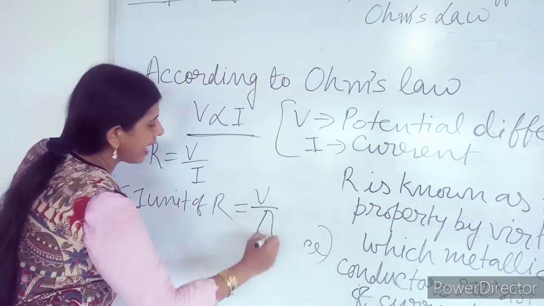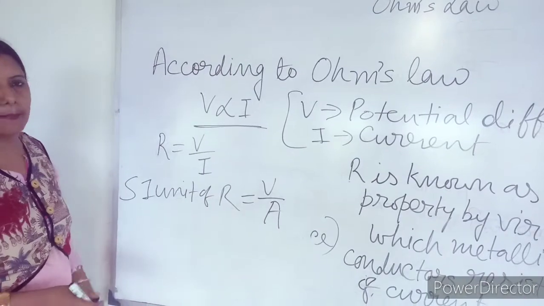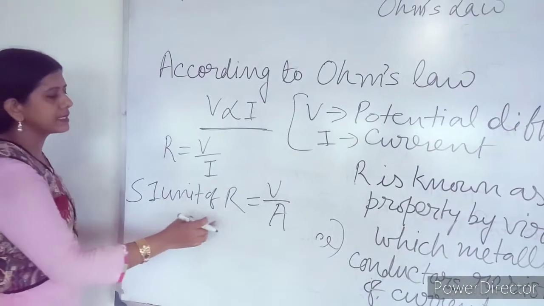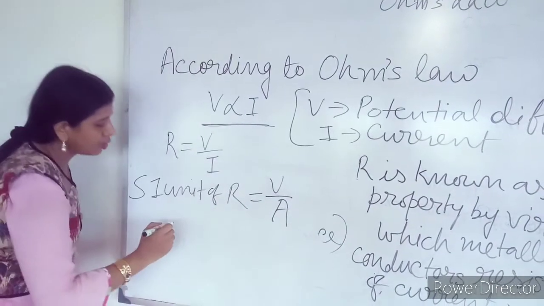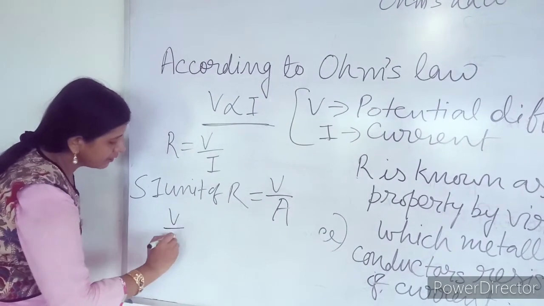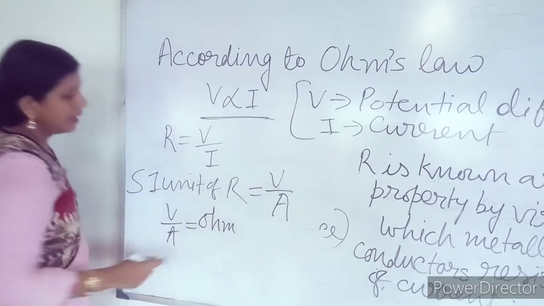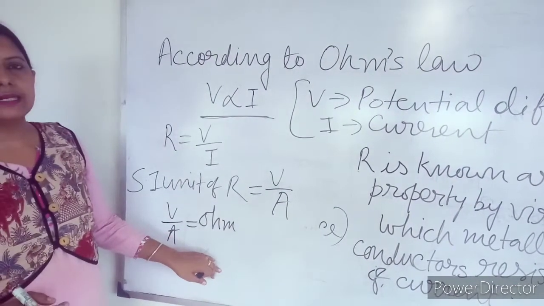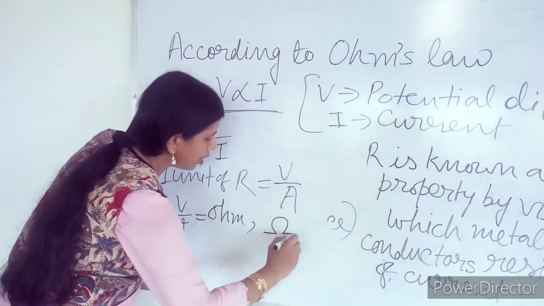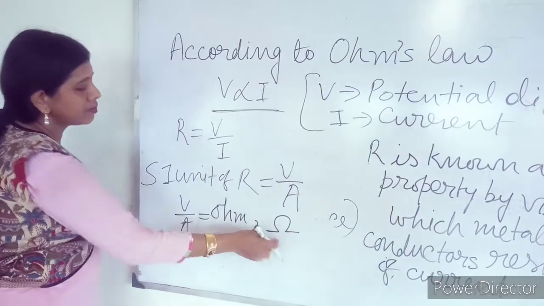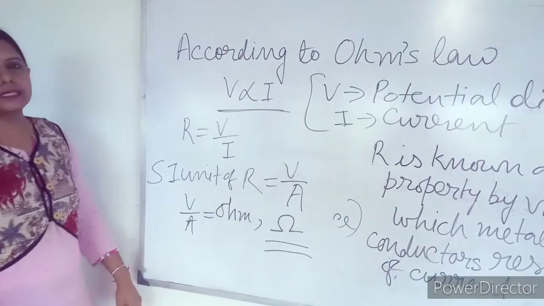I is current, and I told you earlier the SI unit of I is ampere. So the SI unit of resistance is volt per ampere. This V by A is known as ohm. According to the name of the scientist, the SI unit is ohm, and it has a symbol called omega, which is the SI unit of resistance.